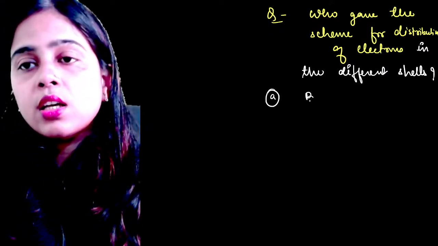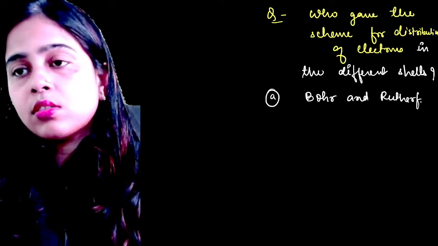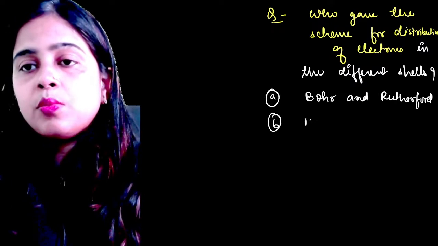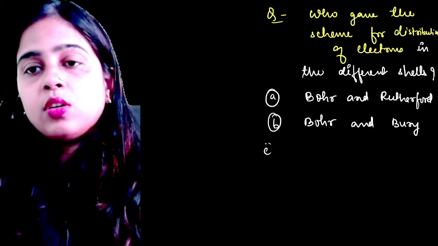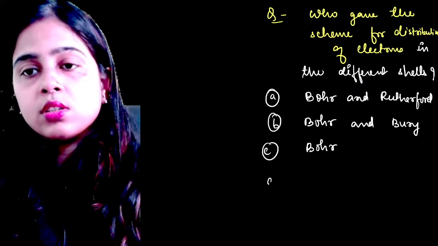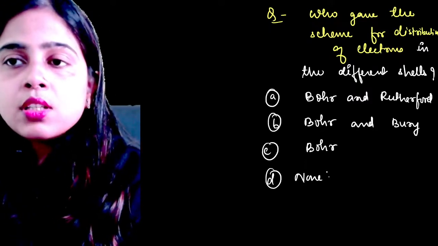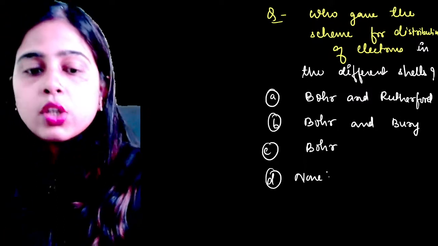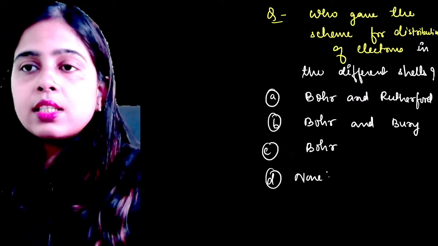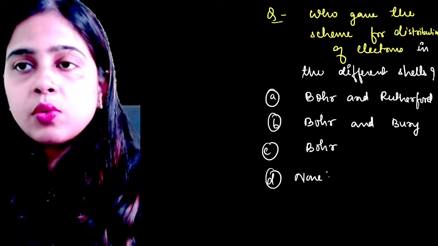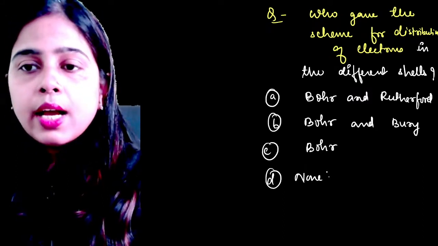Option A, Bohr and Rutherford, Bohr and Bury, only Bohr, option D none. So who gave the scheme for distribution of electrons in the different shells? Like if your electron should be distributed by the formula of 2n square. So this distribution of electrons in the different shells was given by whom?